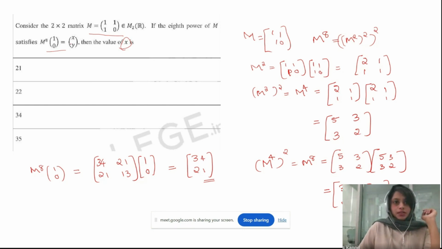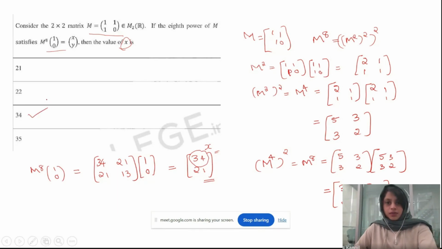The question is to find the value of x, so this will be the value of x. The third option will be the correct answer. This is an easy one, but the idea is mainly how to find M to the power of 8. So the answer is option C.